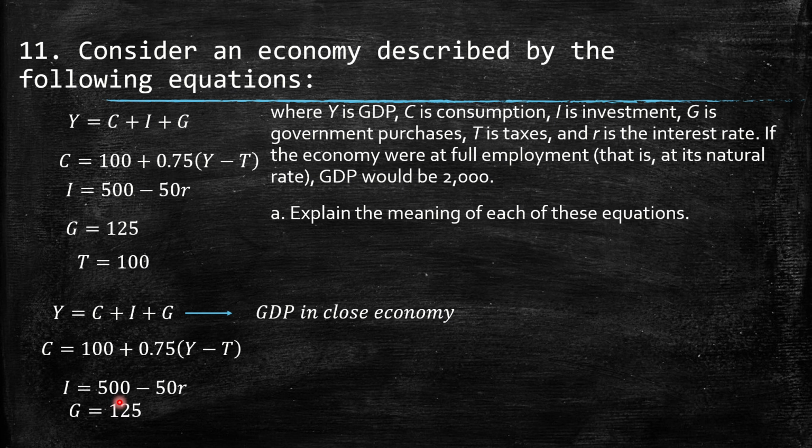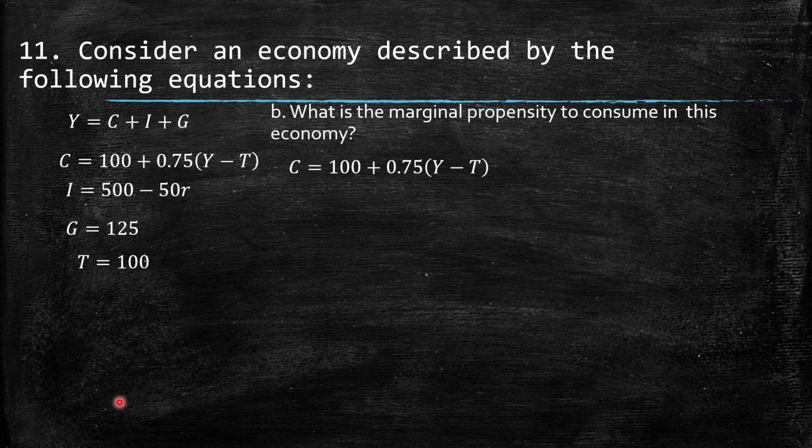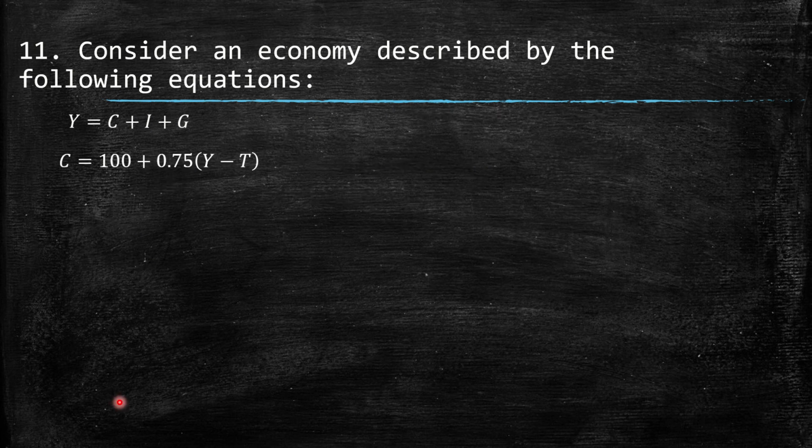Then we have the government, which is 125, what we call in economics exogenous government, because it's not affected by other variables. It's fixed, determined by the government actually. And then we have here T, the level of taxes. And then B, what is the marginal propensity to consume in this economy? Well, I already said the marginal propensity to consume is 0.75.